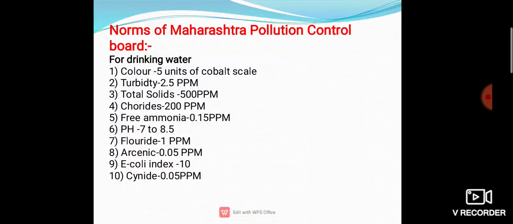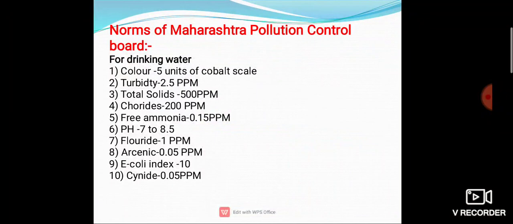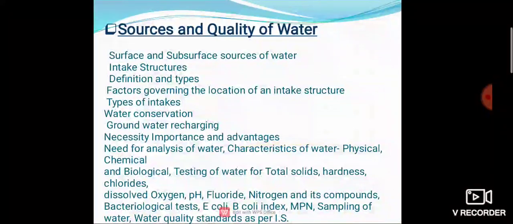So it's very important. Then turbidity 2.5 ppm, total solids 500 ppm, chlorides 200 ppm, then free ammonia 0.15 ppm, pH 7 to 8.5. Note that in the MPCB rules, pH is in between 7.5 to 8.5, whereas in IS 10500:1991, pH is in between 6.5 to 8.5. Then fluoride 1 ppm, arsenic 0.05 ppm, E. coli index 10, then cyanide 0.05 ppm.